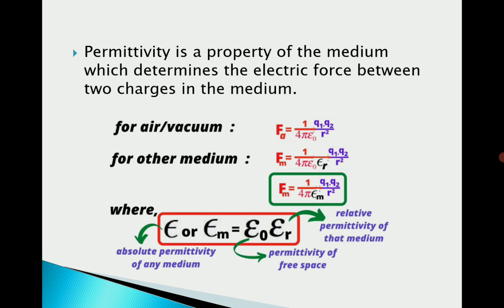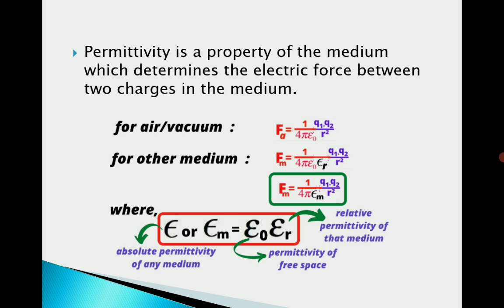This expression can also be written as Fm, the force between the charges, equal to 1/4 pi epsilon m q1 q2 by r square, where epsilon m is equal to epsilon naught into epsilon r. Epsilon naught is the permittivity of free space, epsilon r is the relative permittivity of that medium, and epsilon is called the absolute permittivity of any medium.